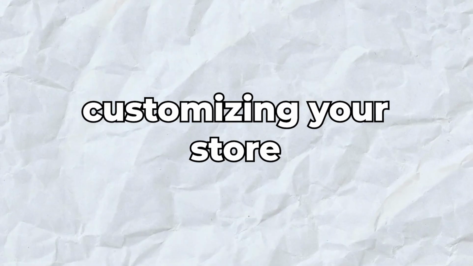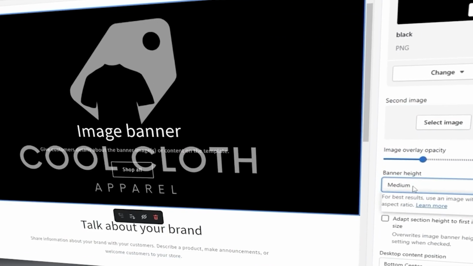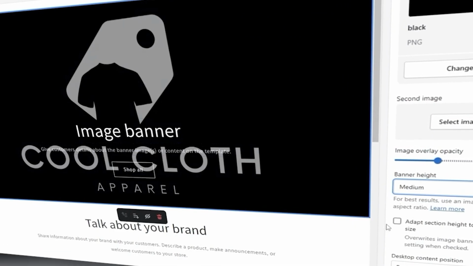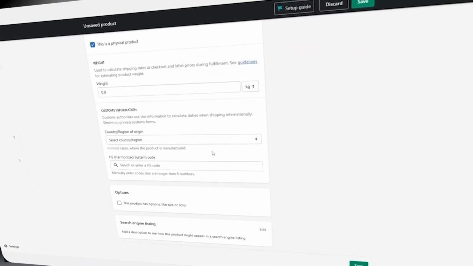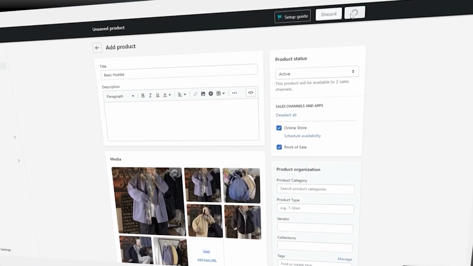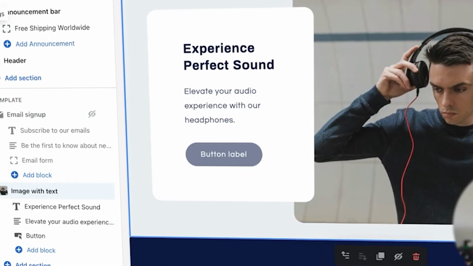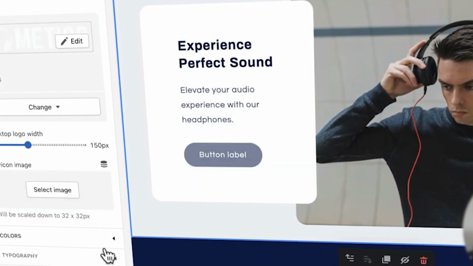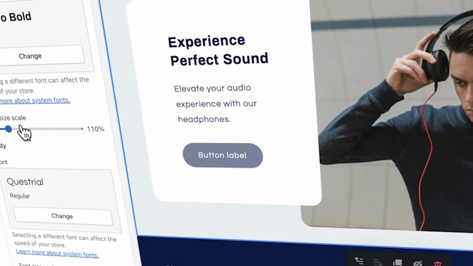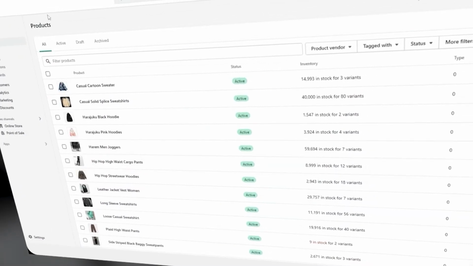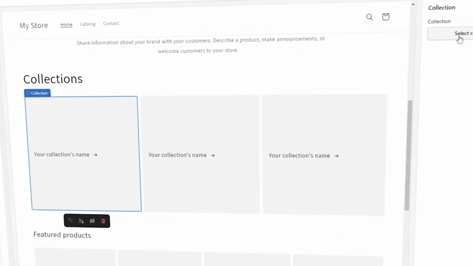Step 4. Customizing your store. Your store is your canvas, and customizing it is your grand symphony. Colors, layouts, graphics, it's all a play, and you're the conductor. Creativity meets functionality here. Here, your imagination takes flight. And worry not, our Shopify wizardry makes it as easy as a morning breeze. Tailor your virtual realm to match your mission, all without breaking a sweat.